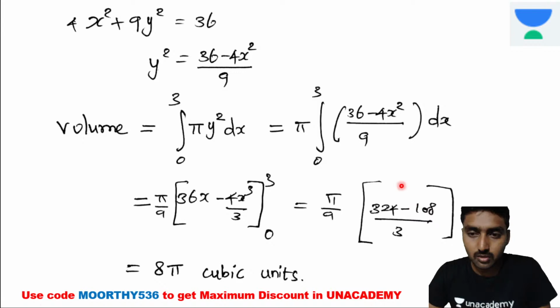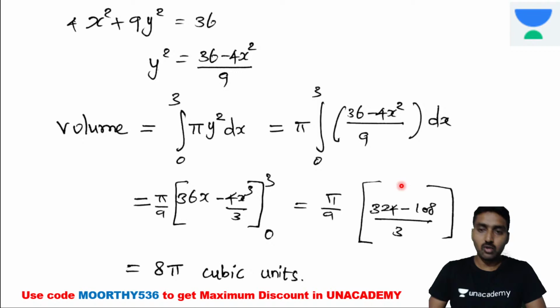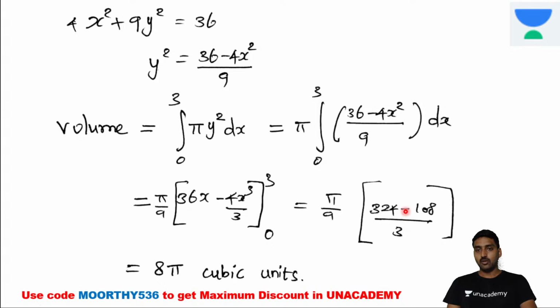Right? While taking the LCM, what are we getting here? 324 minus 108 divided by 3. So this is the condition. And if you simplify it finally, 8 pi cubic unit. So this is what we are getting. Now we are going to discuss a few previous year questions so you can get some clarification.